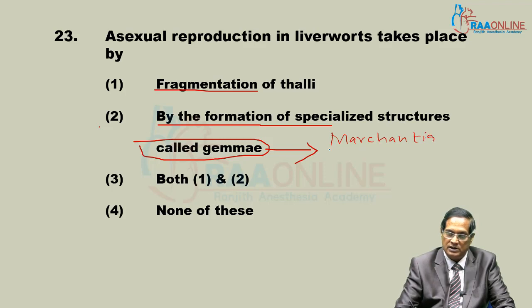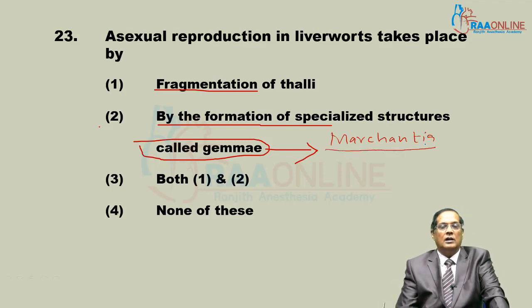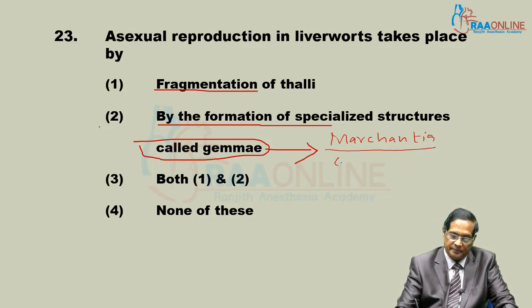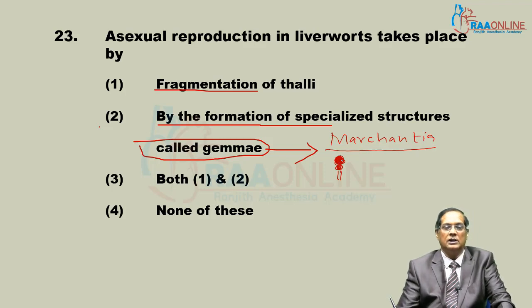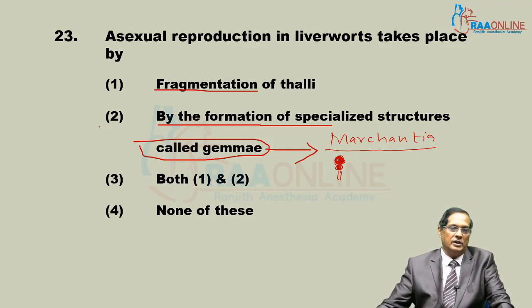They are seen over the dorsal surface of Marchantia, as bud-like stalked buds called gemmae. They are borne inside the gemma cup. So here the answer is 1 and 2.